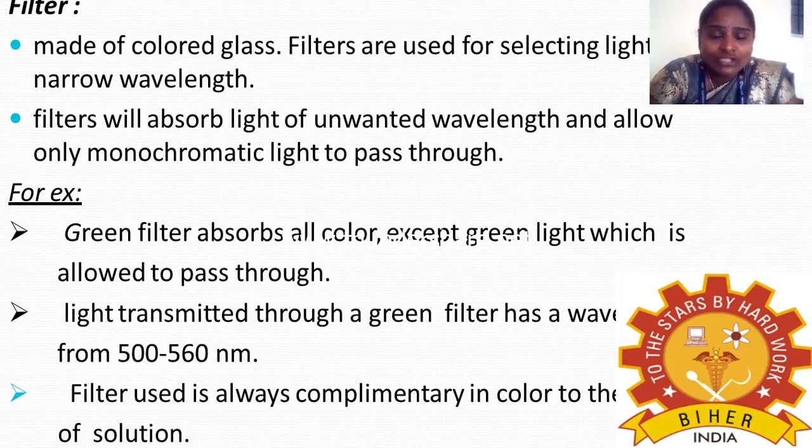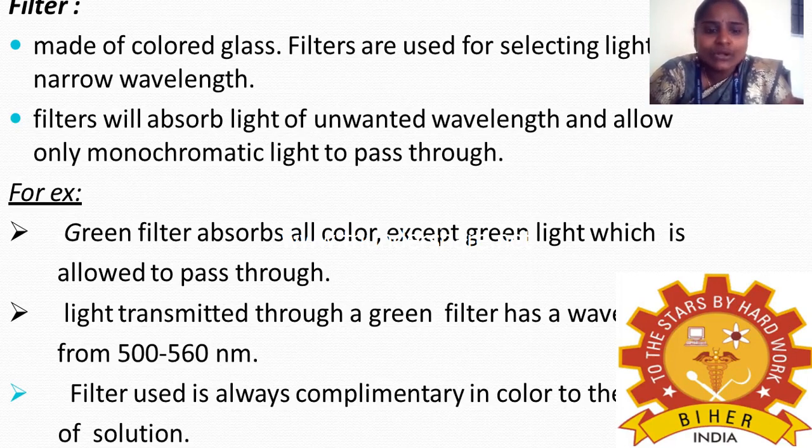So it will absorb the unwanted wavelengths and allow only the monochromatic light to pass through the sample. Next, the parts present in the colorimeter: the filter and the sample holder. The filter allows only a single monochromatic light. For example, a green filter will absorb all the colors except green light, and it will allow only green light to pass to the sample holder.